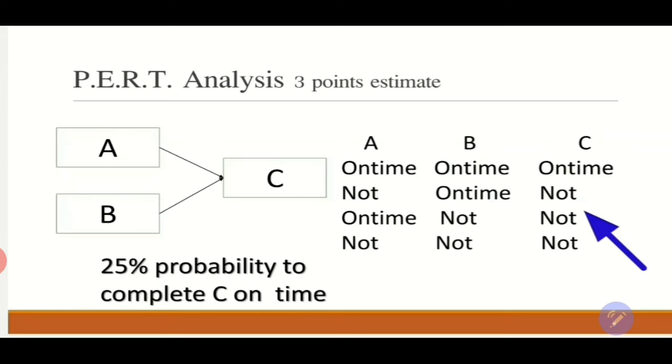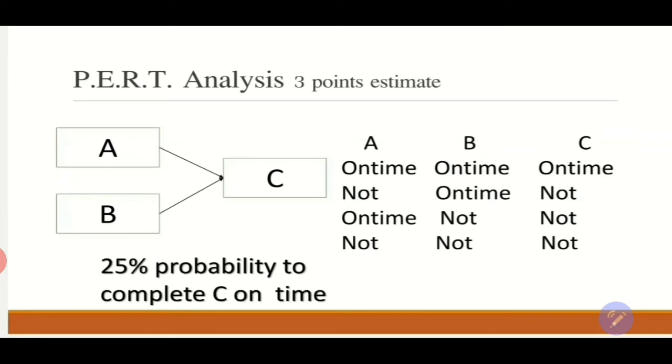The third scenario is that activity A is on time, but activity B is not on time, then activity C will not be on time. Why? Again, because activity C will never start until both activities A and B are completed on time. And the fourth scenario is that activity A is not on time and activity B is not on time, and definitely C will never be on time because none of the predecessor activities has been completed on time.